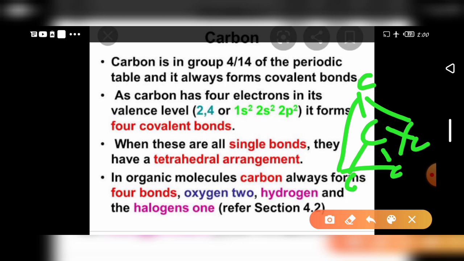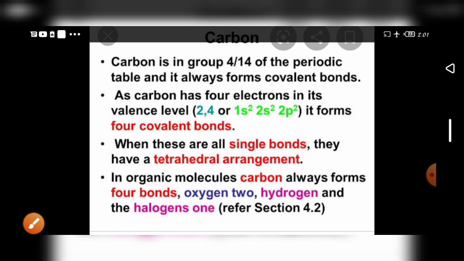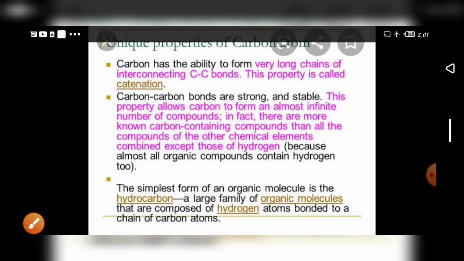In organic molecules, carbon always forms 4 bonds, oxygen 2 bonds, and hydrogen and halogens 1 bond each. That is because of the oxygen valency, the hydrogen valency and the halogen valency, so they form bonds like that. Okay, next, unique properties. Already we saw catenation, isomerism and so on.